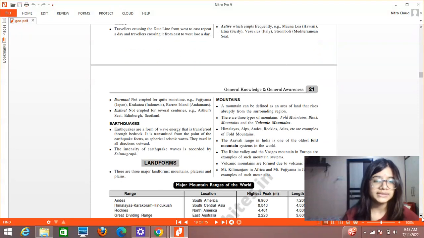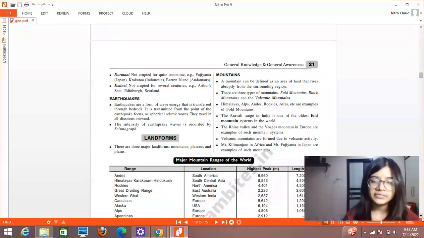Then, what are earthquakes? Earthquakes are a form of wave energy that is transferred through bedrock. It is transmitted from the point of the earthquake focus as spherical seismic waves. They travel in all directions outward. So earthquakes are caused by the seismic waves that are generated from inside the earth. And how do we measure the intensity of earthquakes? The intensity of earthquake waves is recorded by a seismograph, and we measure it with the help of a scale known as the Richter scale.